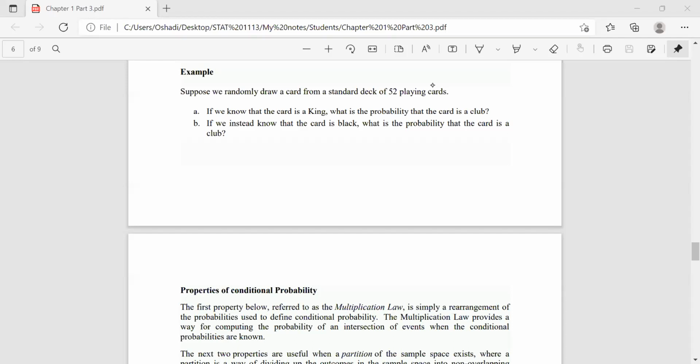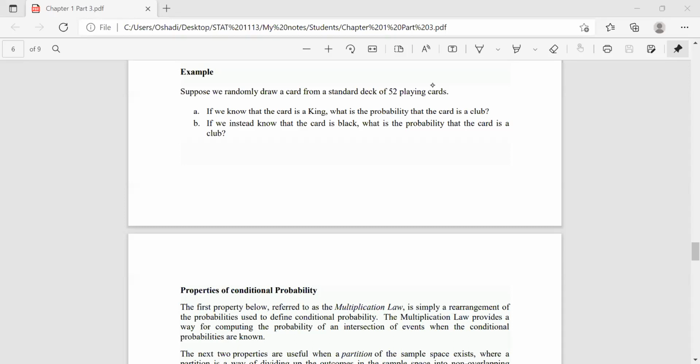So if we know that the card is a king, what is the probability that the card is club? Right? So first one, I just write... I think there's no need to explain, right?